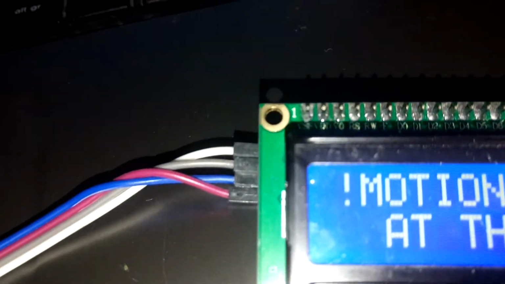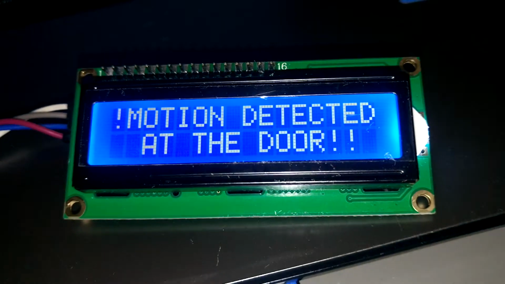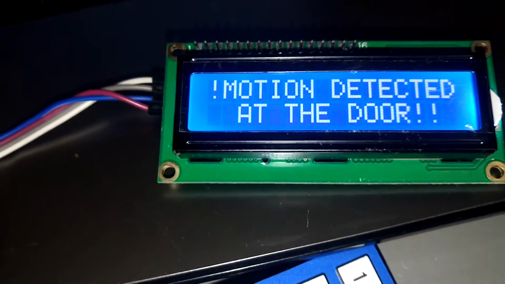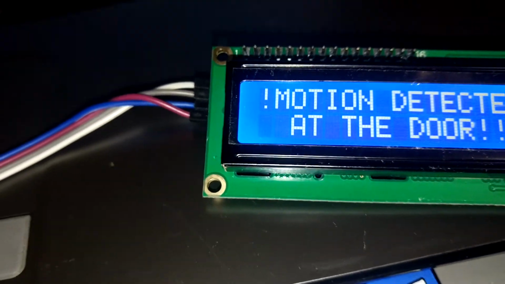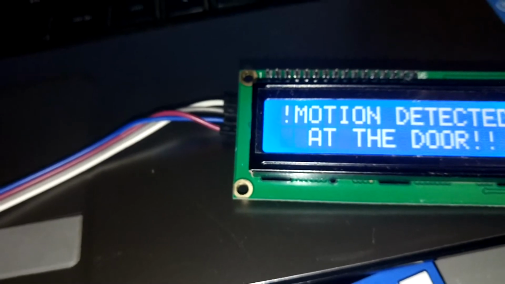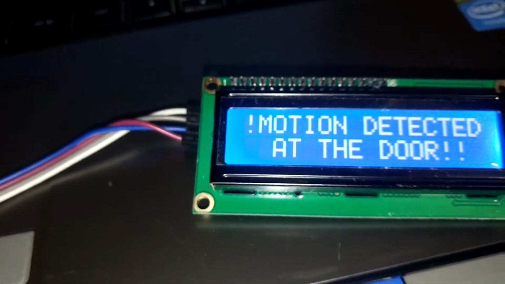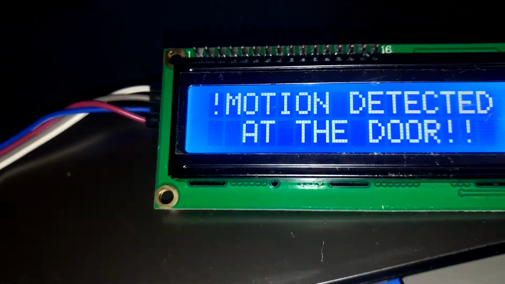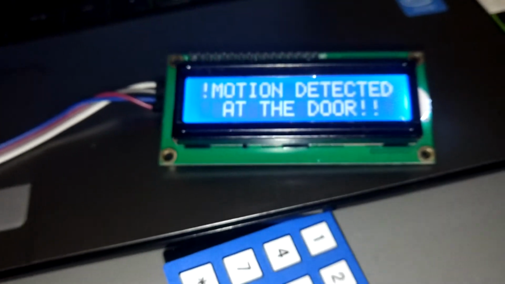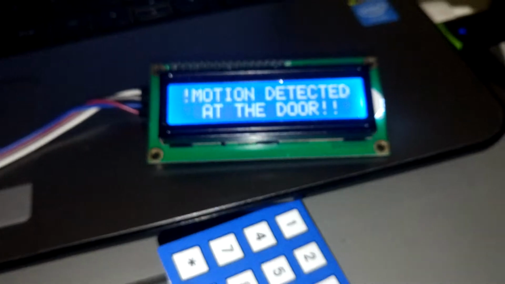It also sends a message to your LCD saying motion detected at the door. As with the gate entry, we should also put in the correct password to stop this alarm or to neutralize it. So let's do so.